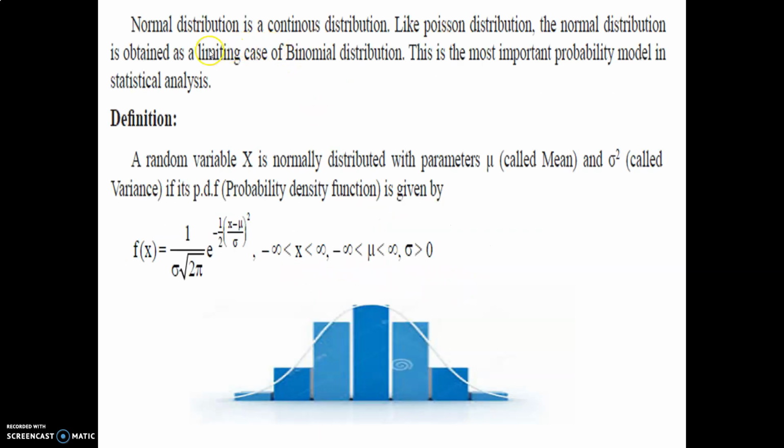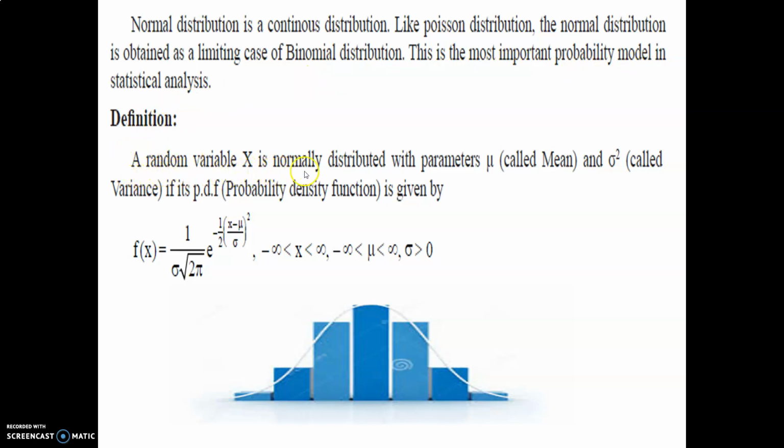Now we consider the normal distribution topic. The normal distribution is a continuous distribution like the Poisson distribution. The normal distribution is obtained as a limiting case of the binomial distribution. This is the most important probability model in statistical analysis.